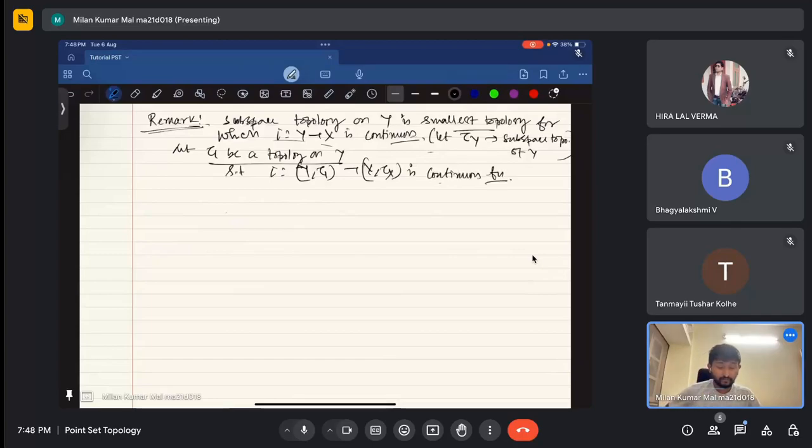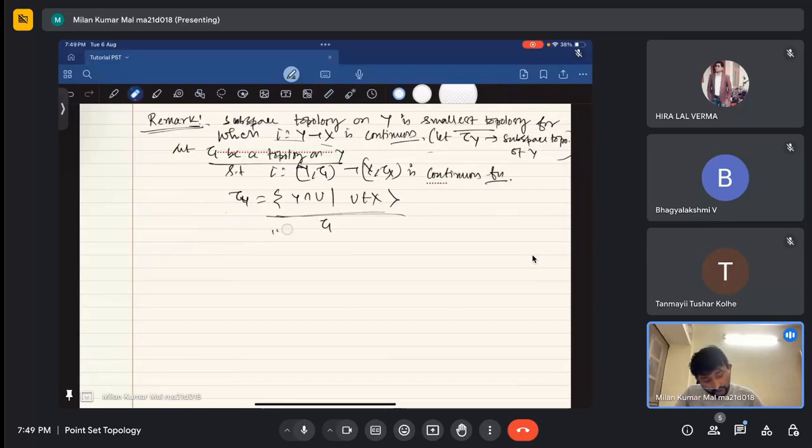What I want to show is that every open set in tau y, that is, y intersection U such that U comes from x, these are the open sets. I have to show that any element of these is contained in tau one, and that is very much clear. You can look at this.